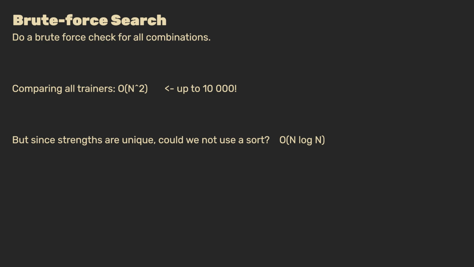which would work, but we possibly have 10,000 trainers, and doing such a comparison is on the order of n squared. Then, even if we manage to reduce the constant somewhat by iterating more cleverly, we still have to consider that we could get 1,000 cases, of which multiple instances could be our worst-case scenario. So, unfortunately, n squared just isn't going to cut it. We have to think of something that is a bit faster.